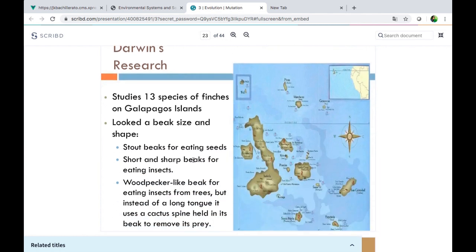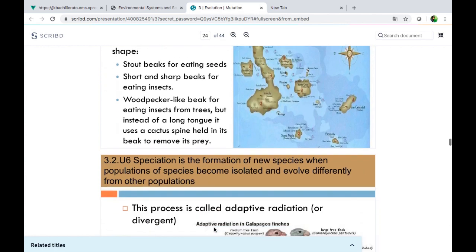Short and sharp beaks for eating insects, and a woodpecker-like beak for eating insects from trees, but instead of a long tongue, it uses a cactus spine held in its beak to remove its prey. So it's different, right? All the physical characteristics of the beaks differ because they have different necessities.